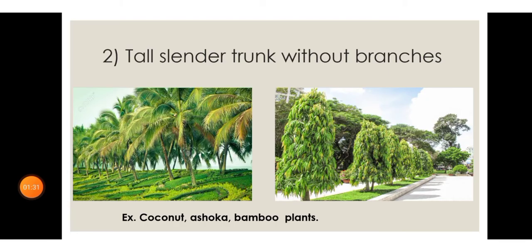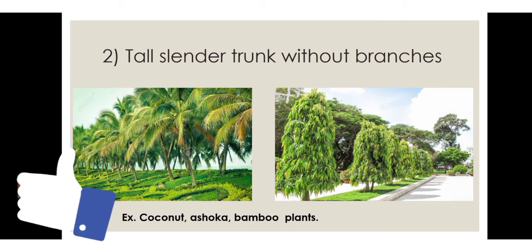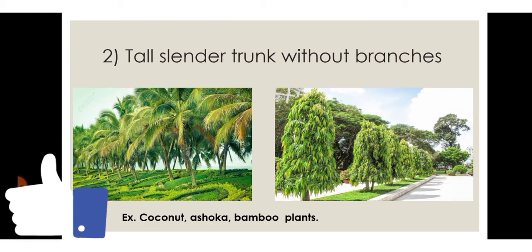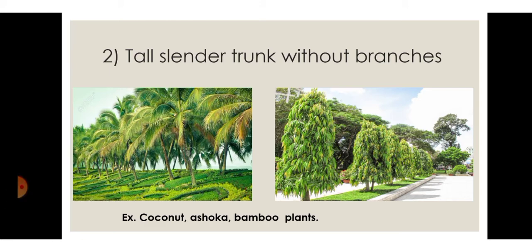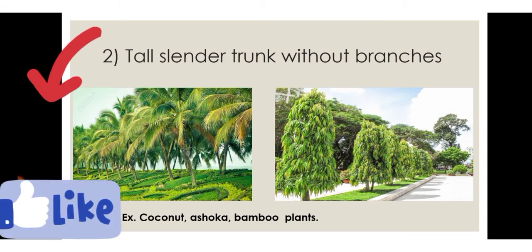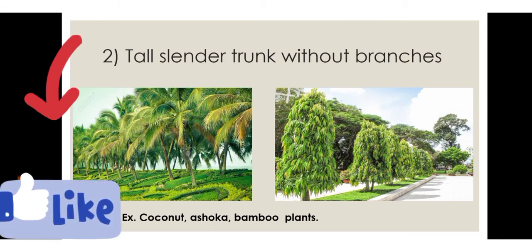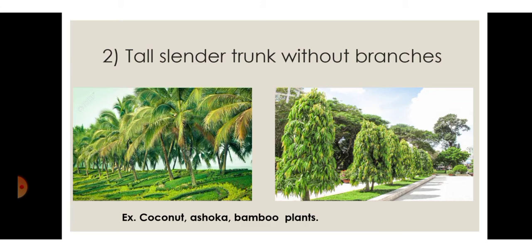Next we are going to learn about the tall slender trunk without branches. These trees are very tall with a slender trunk without many side branches. Coconut, ashoka and bamboo plants are very good examples of plants having a tall slender trunk without branches.